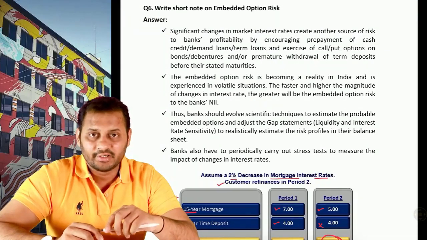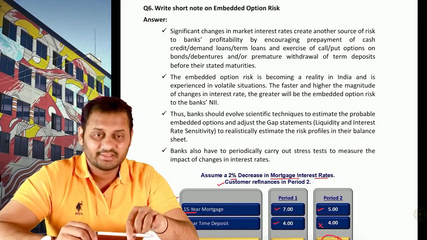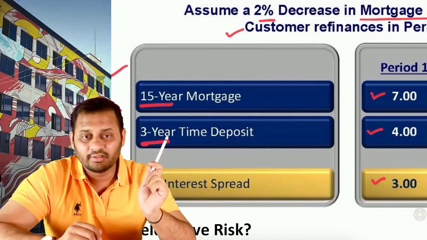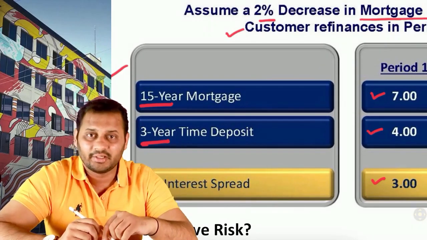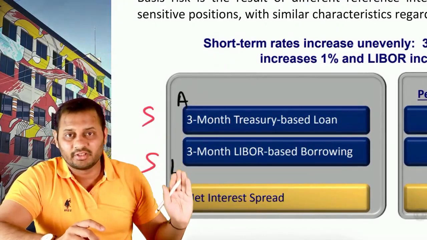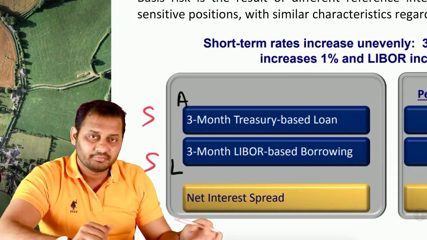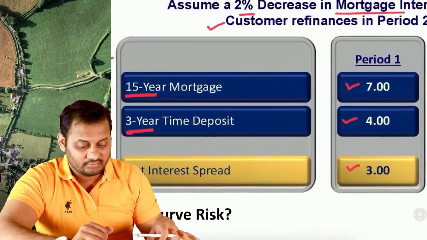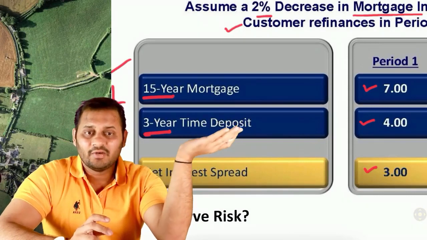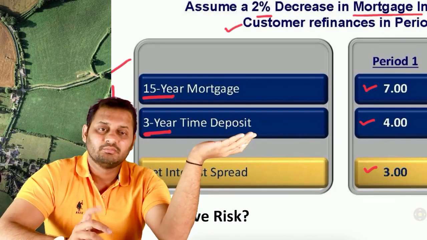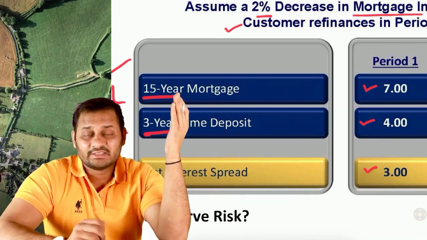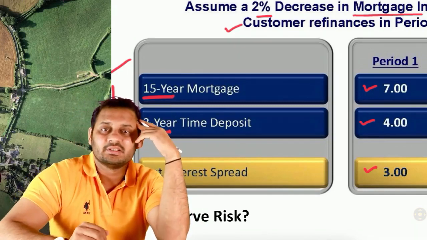Embedded option is quite difficult to understand, but I can sum it up. Let's say there is a 15-year mortgage. This is an asset to the bank, and a 3-year time deposit is there. This is a liability to the bank. The major difference is the timing is different. In the previous part, you can see the timing was the same, 3 month, 3 month. So both of them were maturing at the same time. But in this case, the bank will have to pay, let's say, 1 lakh rupees after 3 years. In this case, the bank will receive its 1 lakh rupees after 15 years. So there is a timing difference, first of all.